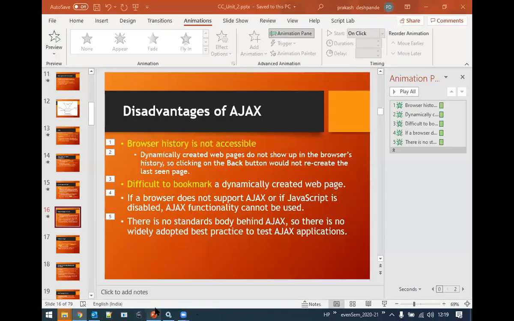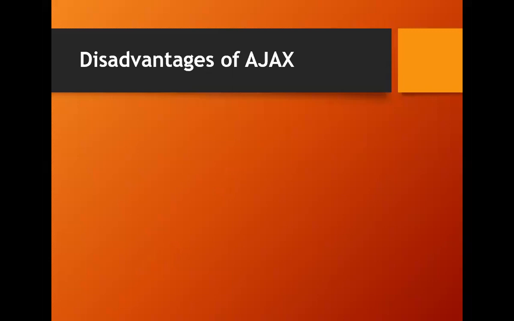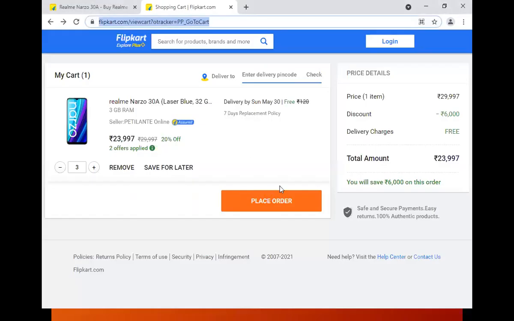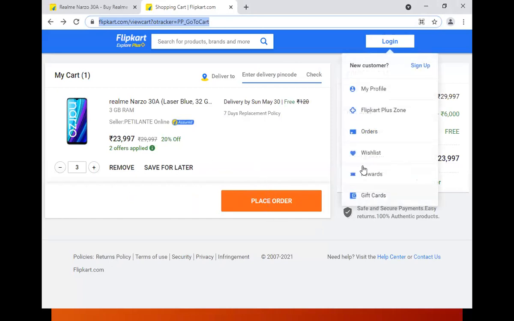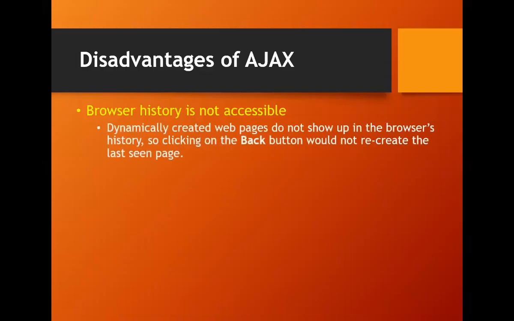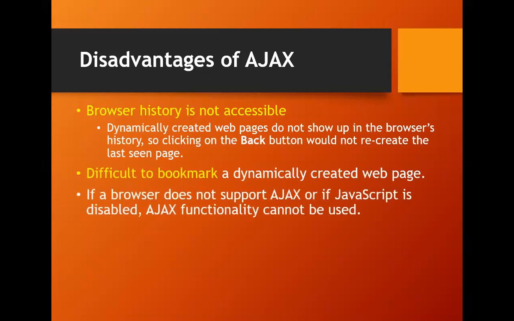Okay. So that is all about the disadvantages of Ajax. The first one, browser history is not accessible, right? Browser history in the sense, suppose you're trying to place an order, and suppose we bookmark or close the web browser and go back and try to look into the web browser, we can't see the application until and unless the cache is available. If cache is removed, then definitely we will not get access to those particular web pages, right? The bookmark is a problem.